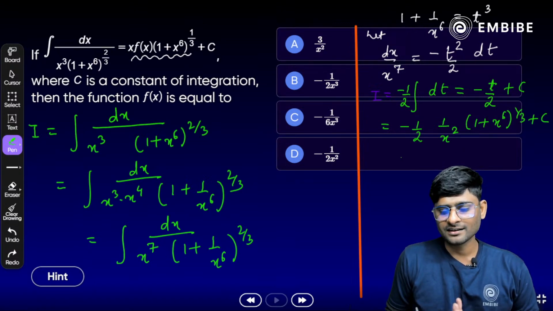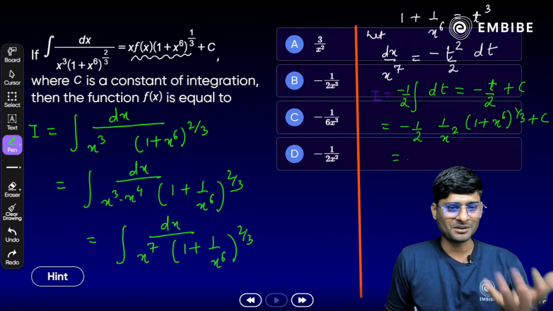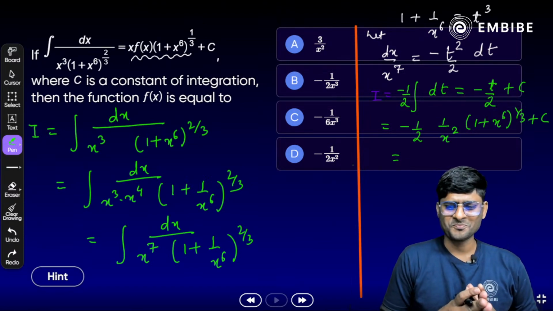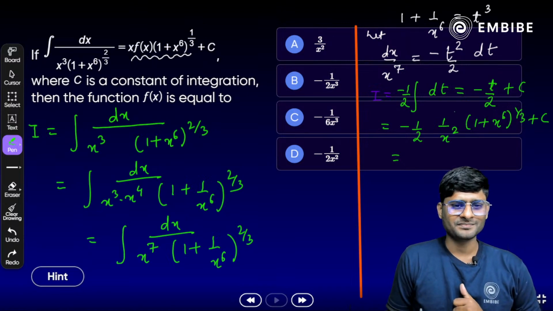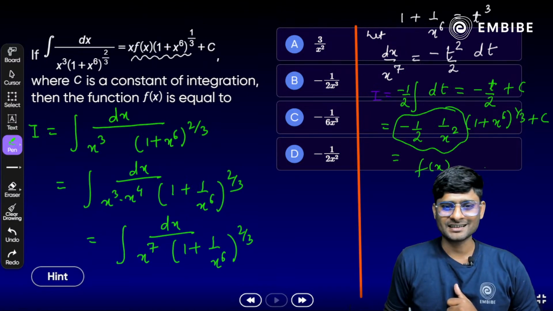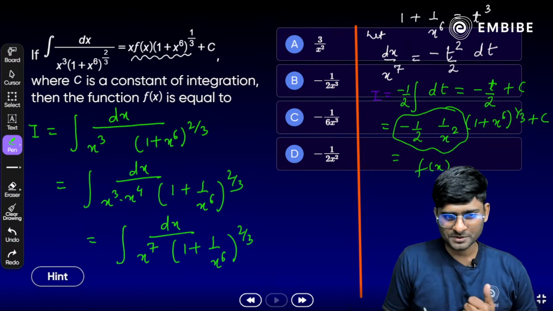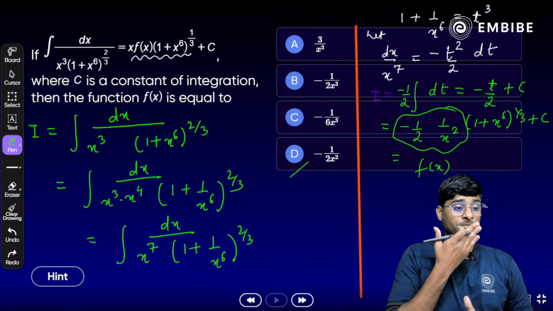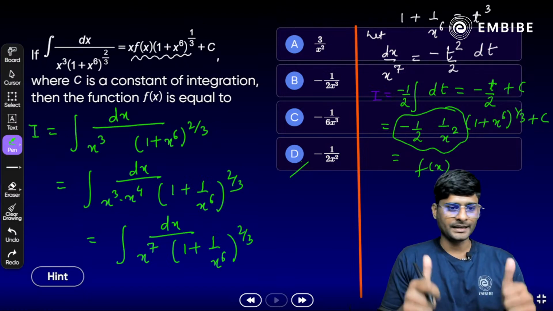Or we can compare right now. Yes, what we get here? Minus 1 by 2x square or 2x cube. Yes, if we compare, that is our fx here. So that should be option D. Is it clear? Yes, that should be the option D here.